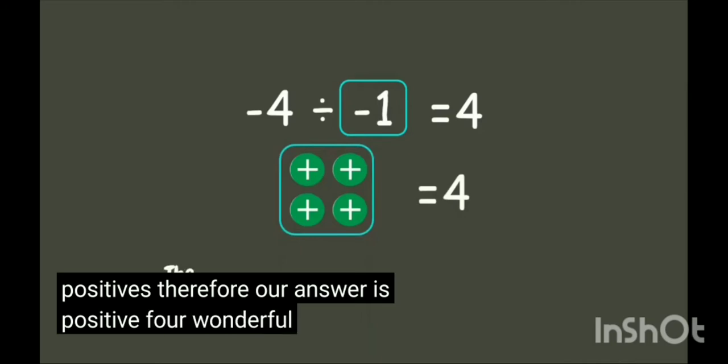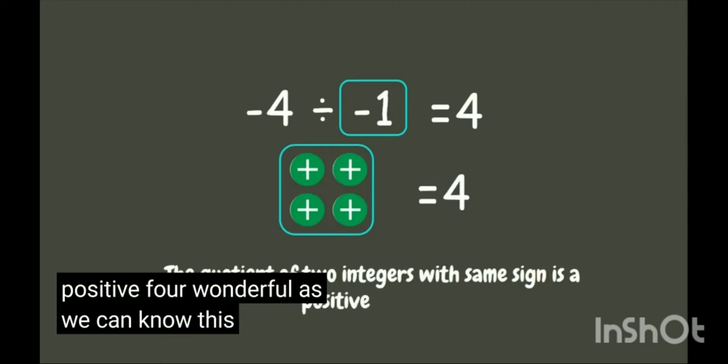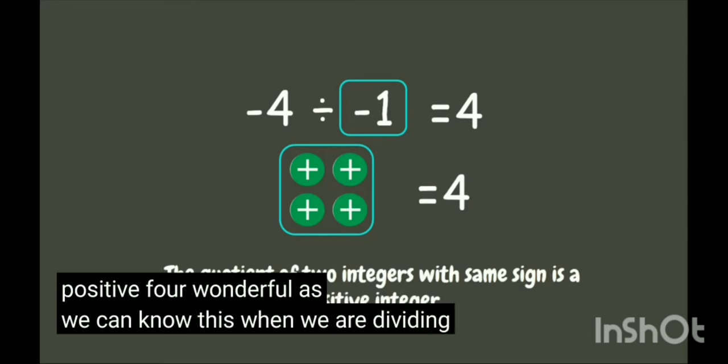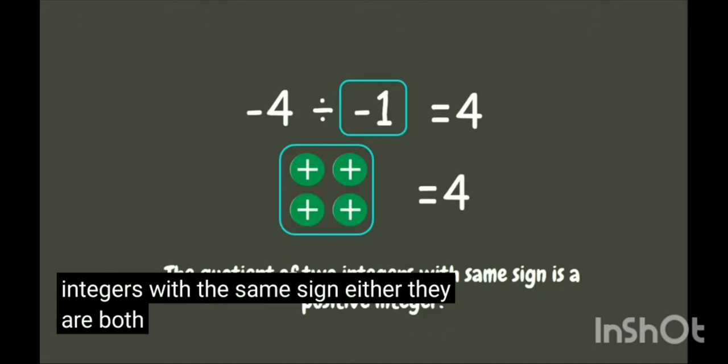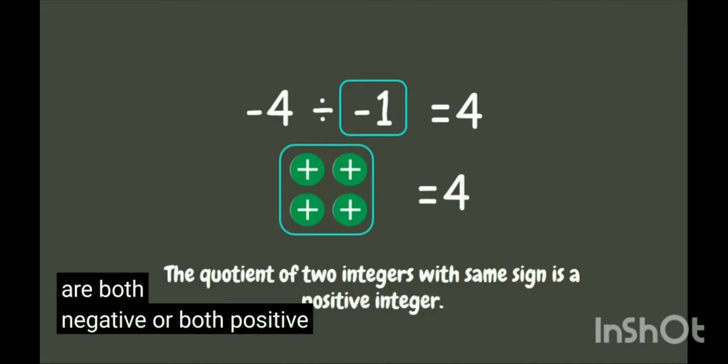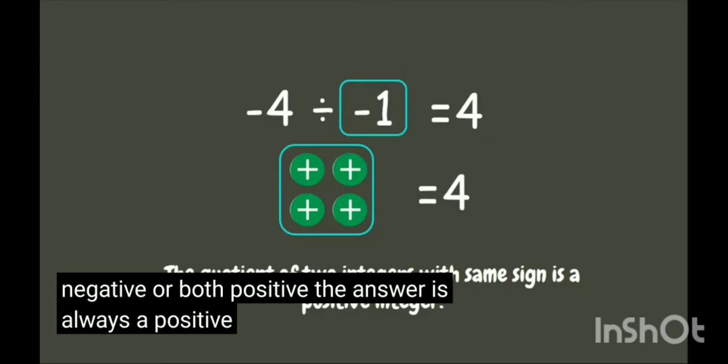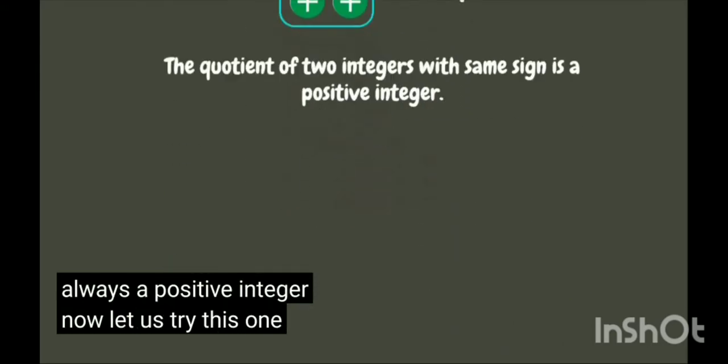Wonderful! As we can notice, when we are dividing two integers with the same sign, either they are both negative or both positive, the answer is always a positive integer. Now let us try this one. This time we are going to solve without using any counters.